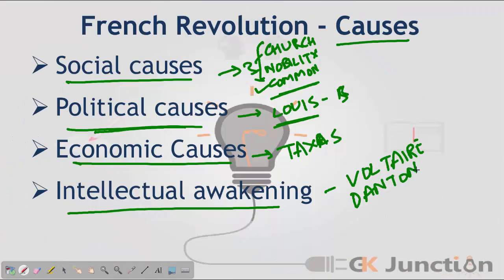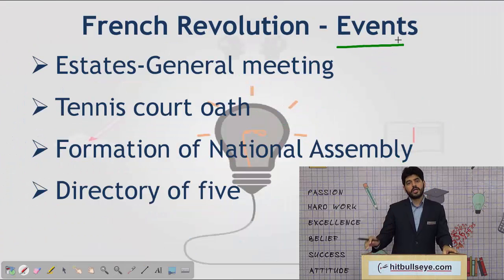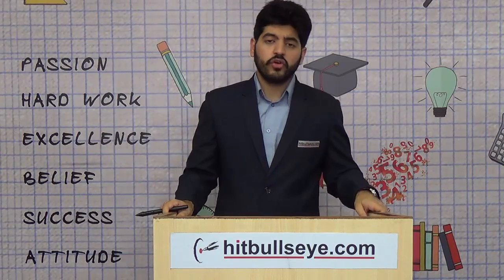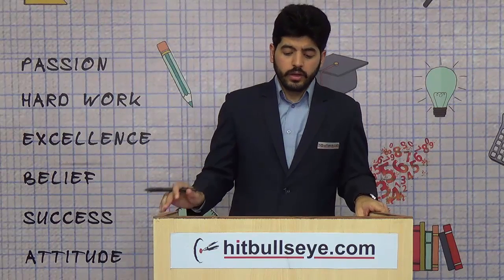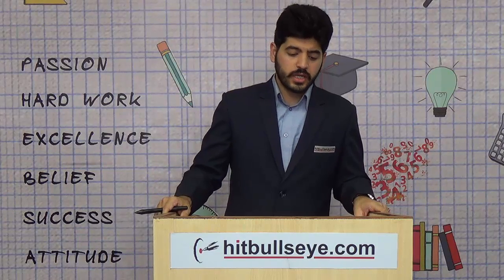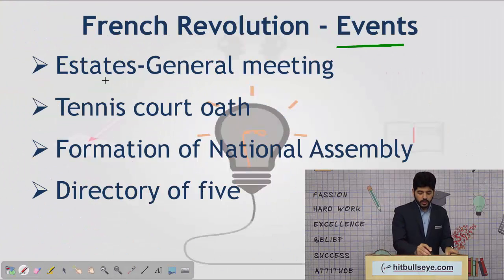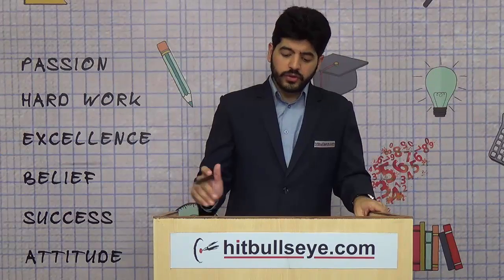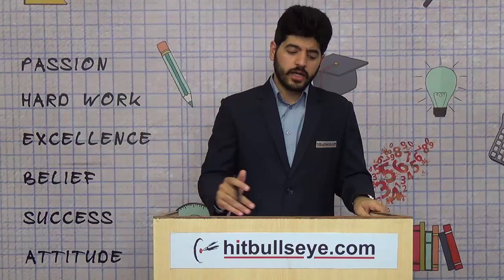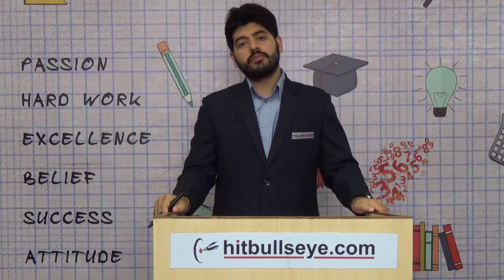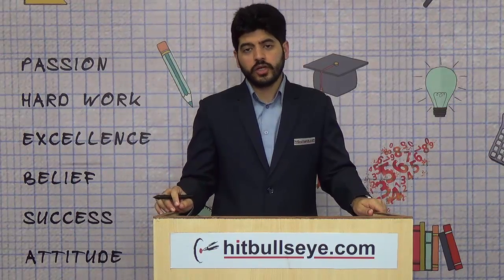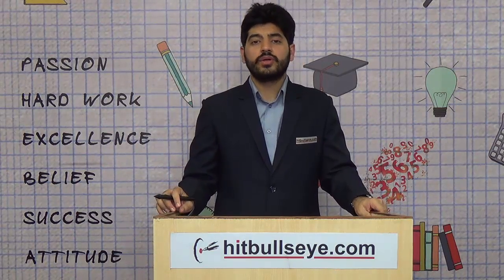Let us discuss the various events that happened during the French Revolution. With all those causes, the third estate was very much disenchanted. To address the grievances of the third estate, the emperor called an Estates General meeting. There were a high amount of malpractices in this meeting, with the common people or the third estate not being allowed to represent themselves fully, again leading to disenchantment.